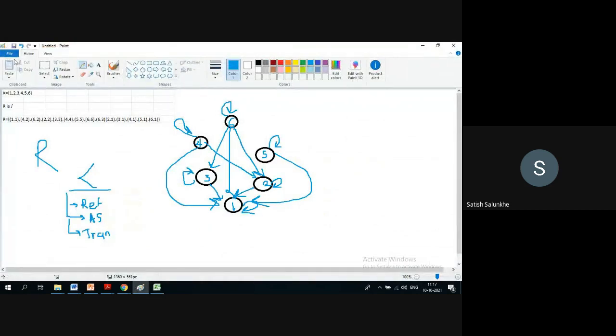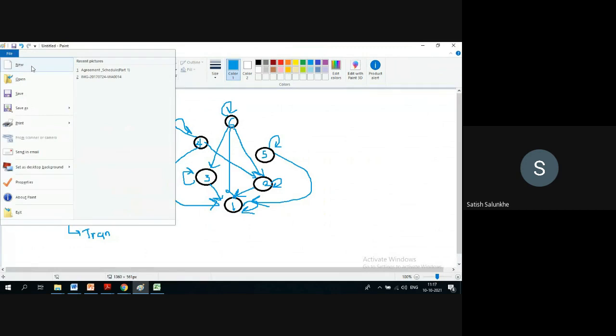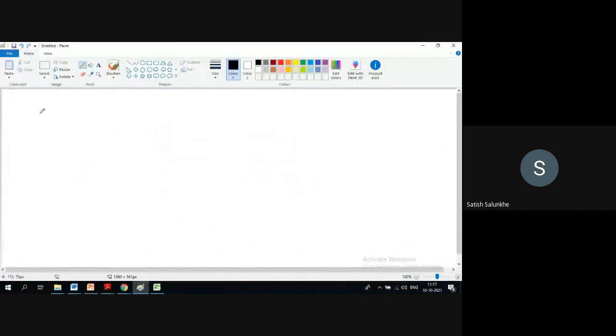So we are starting with level 0. In level 0, we take all such B's at this level, such that no one is related to that except itself.